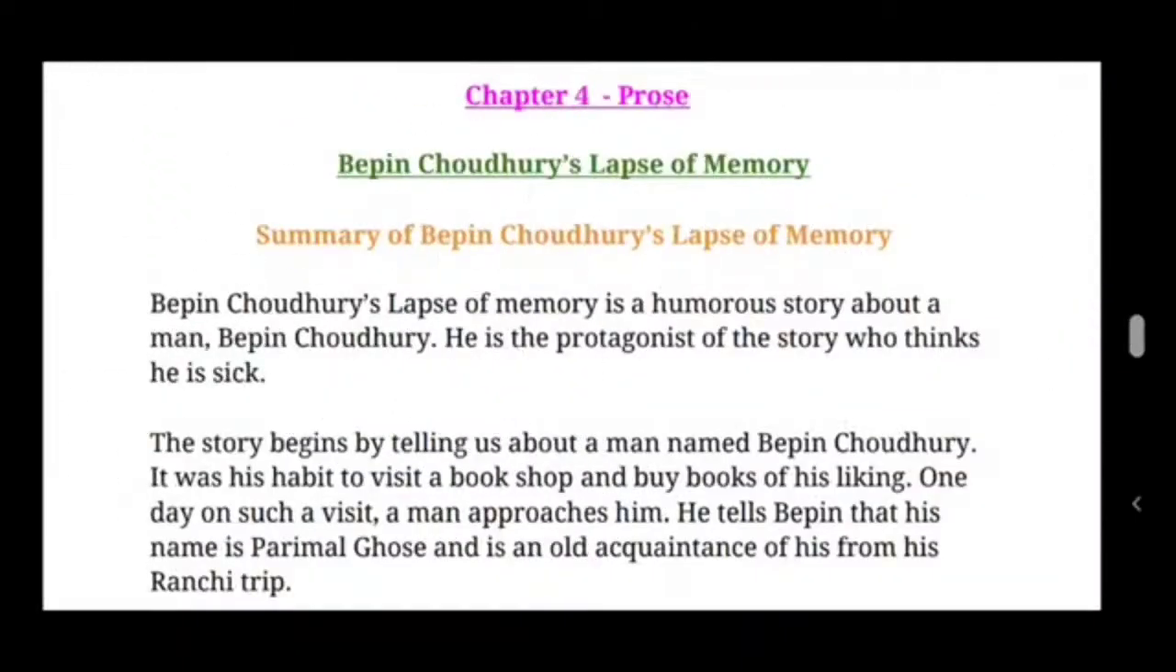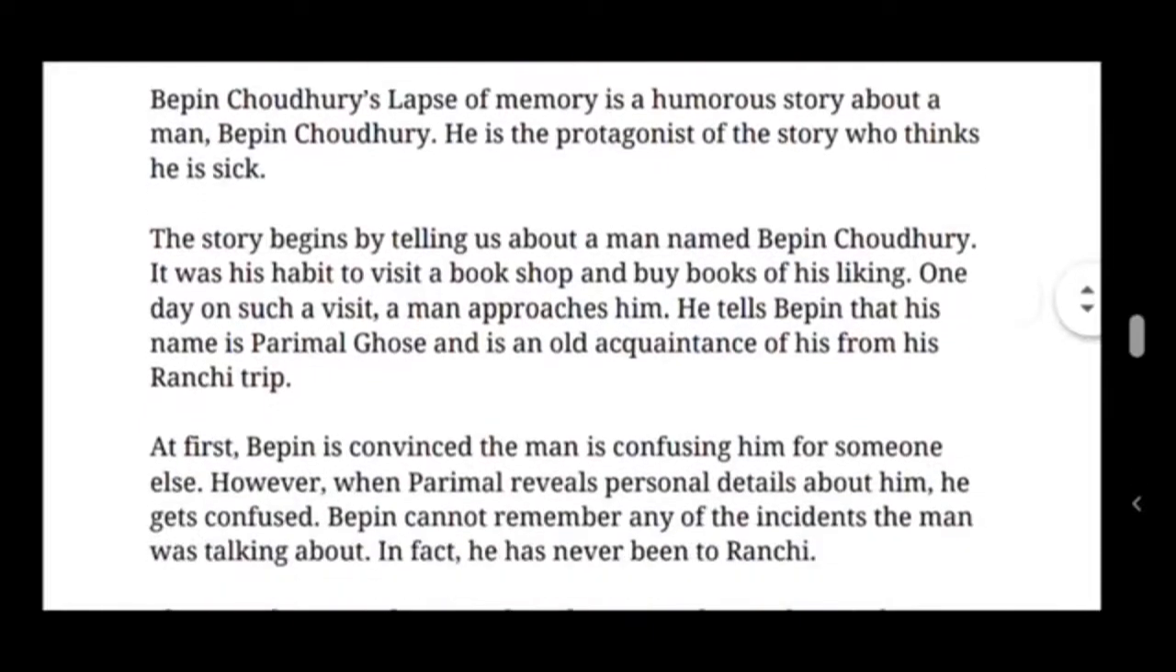Chapter 4, Prose, Bipin Chowdhury's Lapse of Memory. So let's see the summary of Chapter 4, Bipin Chowdhury's Lapse of Memory. Look here, children, the summary of the story. Bipin Chowdhury's Lapse of Memory is a humorous story about a man, Bipin Chowdhury. He is the protagonist of the story who thinks he is sick. Protagonist means main character, children.